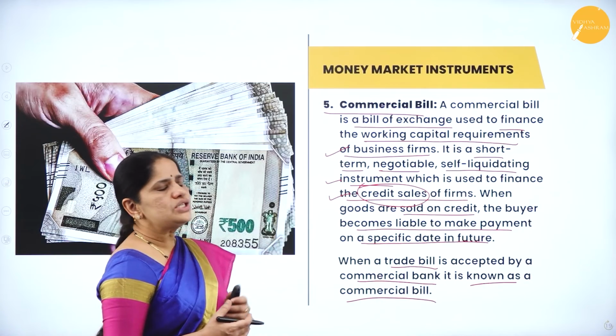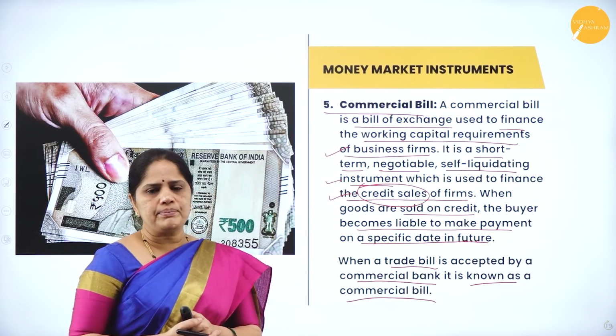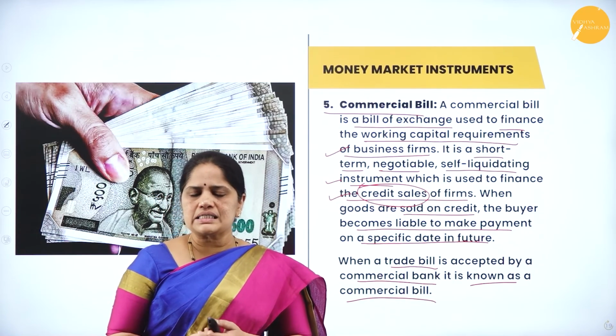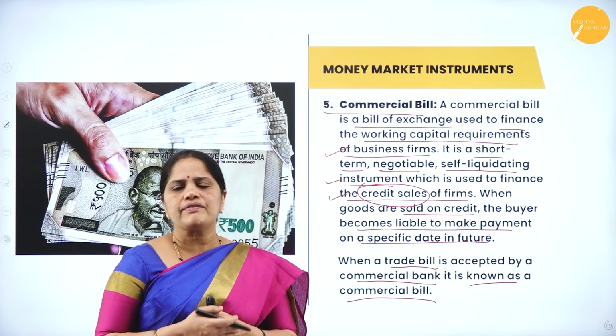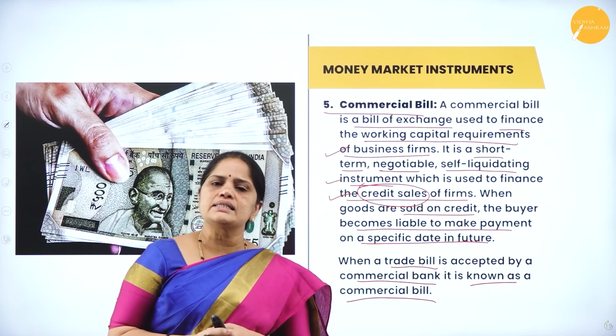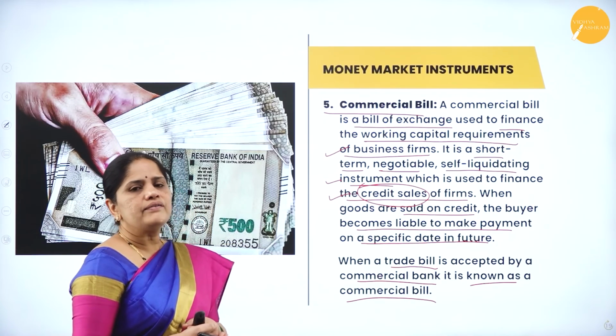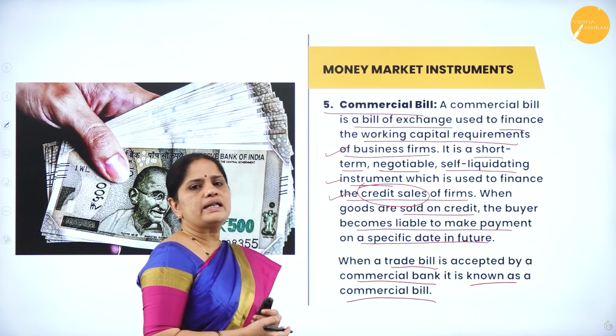So, these commercial bills help the working capital requirement of the companies. Whenever credit sales are done and the company is finding a cash crunch, it can usually raise short-term loans with the help of these trade bills, which will later be called commercial bills.